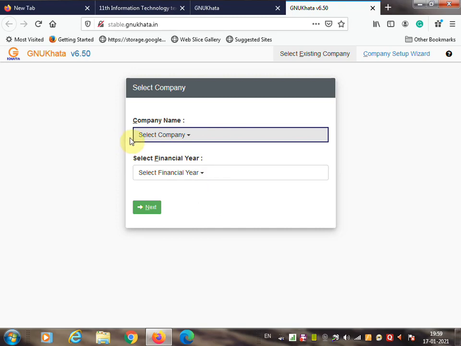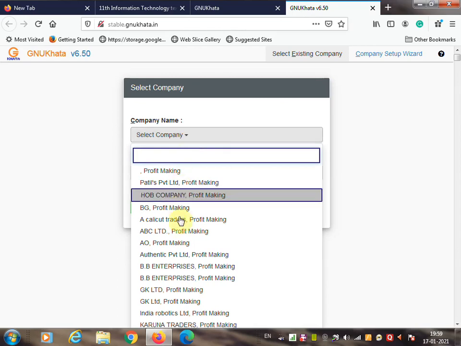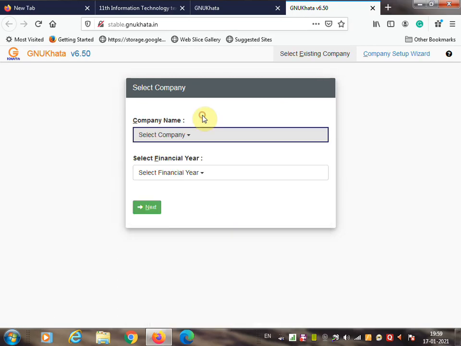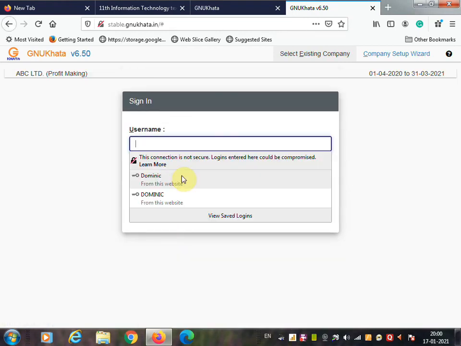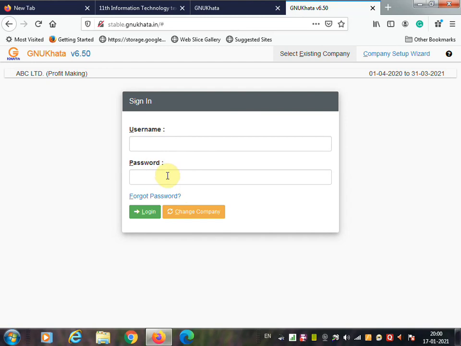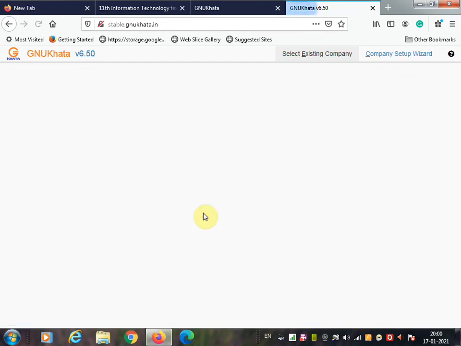If you have already created the company, then you can select the company from the company list, and once you select any company, you can select its financial year.